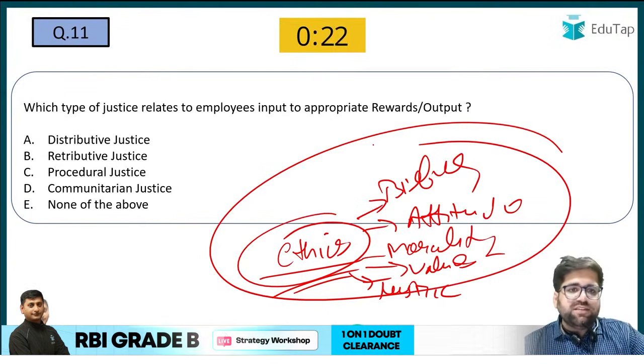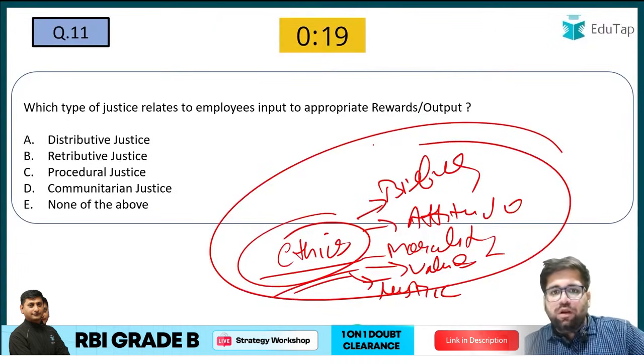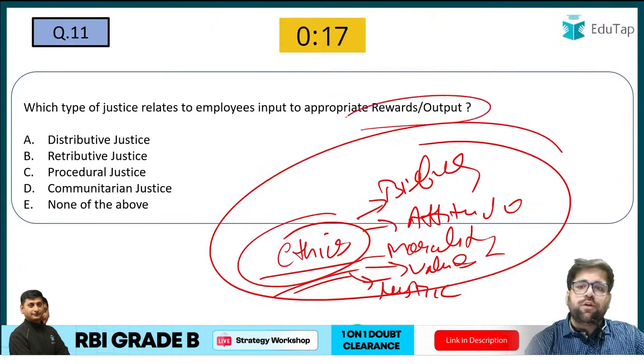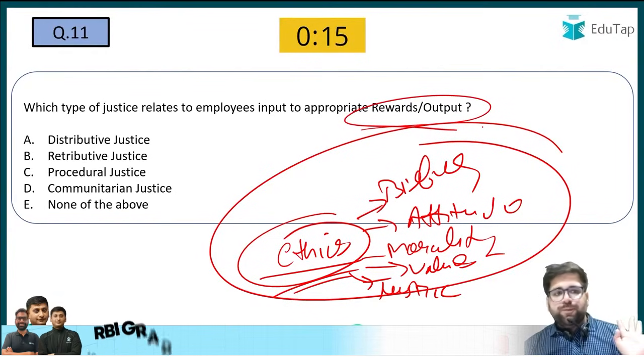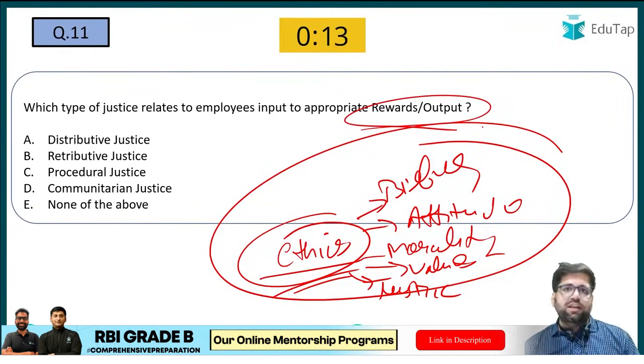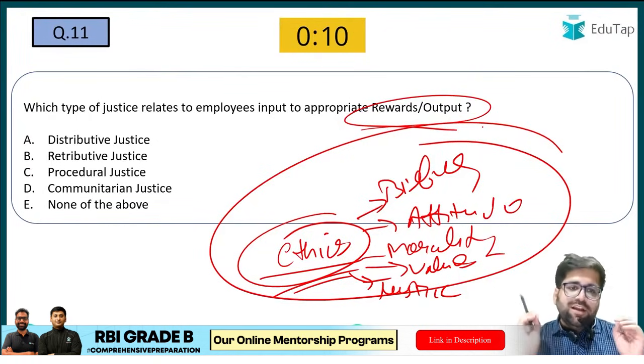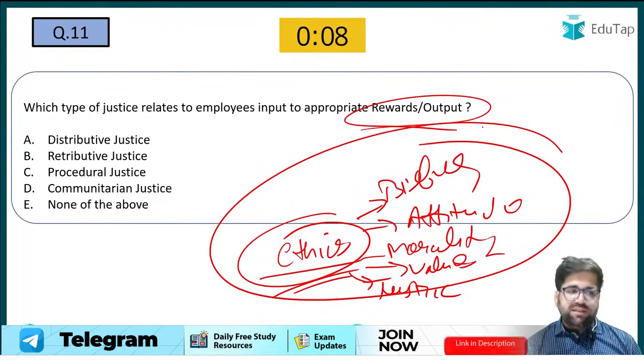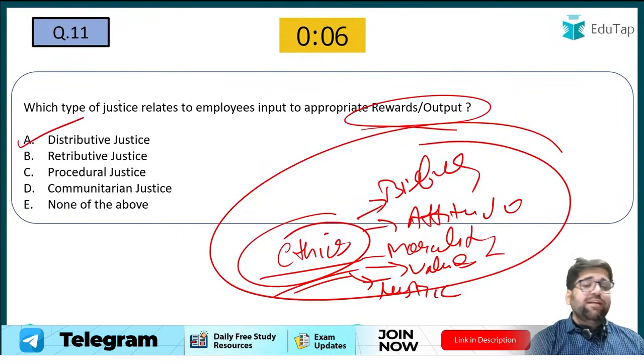Which type of justice relates to employee input and appropriate rewards? Okay, so the question is very specific. He is asking you regarding justice. It has nothing to do with the definition of justice. He's just asking you which type of justice it is. Yes, the correct answer will be A, distributive justice.